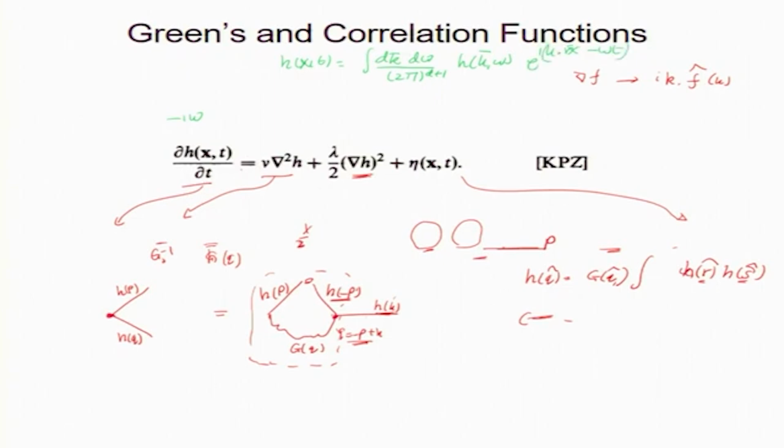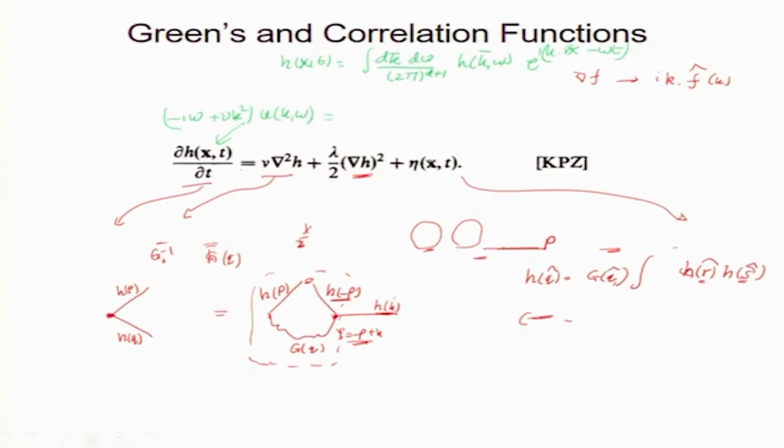That is my transformation. So, I just substitute here and take the derivatives. I will get minus i omega h of k omega, and this you take to the left side. The Laplacian will give you minus nu k squared, and when I take it to the left hand side, I get plus nu k squared u k omega.